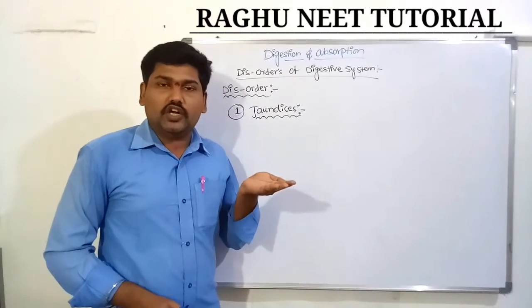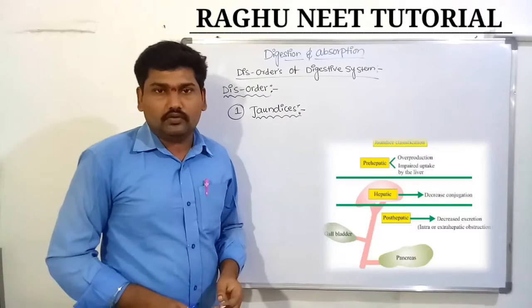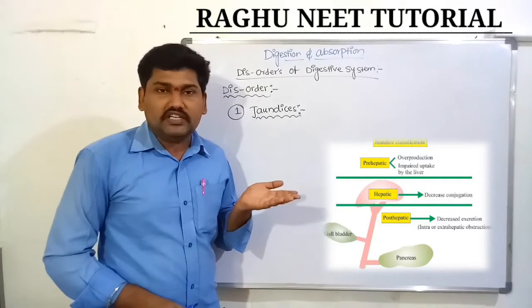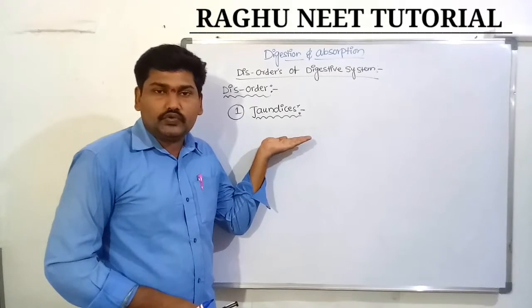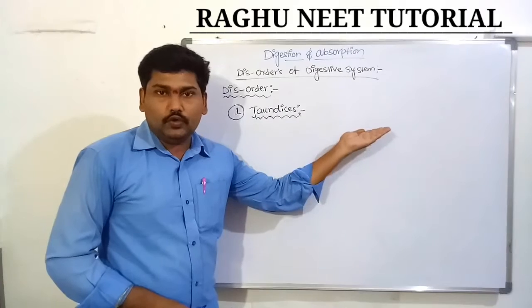The over secretion of hepatic juices known as bilirubin. The over secretion of bilirubin, nothing but the hepatic juices, leads into the bloodstream.